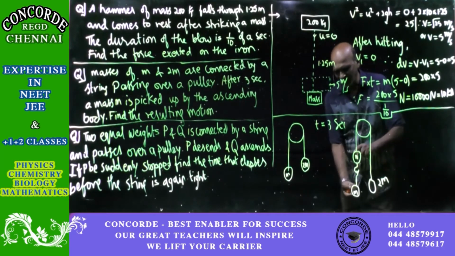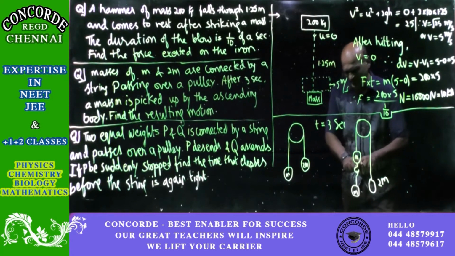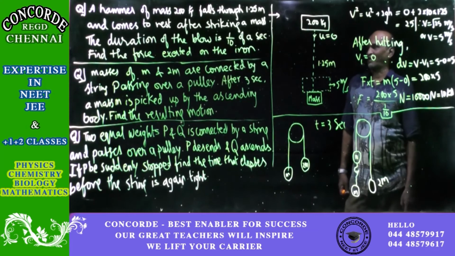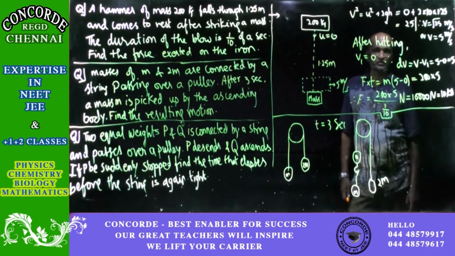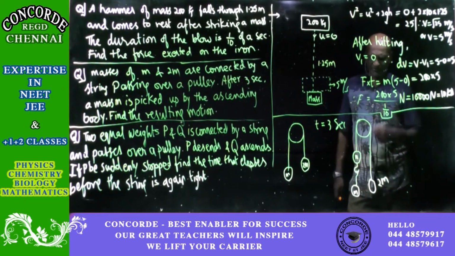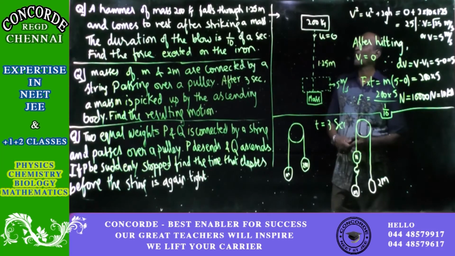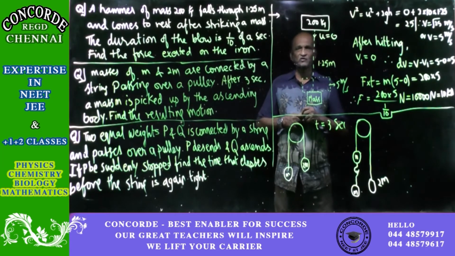So this mass is picking up a mass suddenly. So more mass, so velocity will decrease. How to find that velocity after picking up? We know momentum before the change is equal to the momentum after the change. So just before picking up, what is the momentum? For that we have to find out the velocity in this case after 3 seconds. So how to do it?